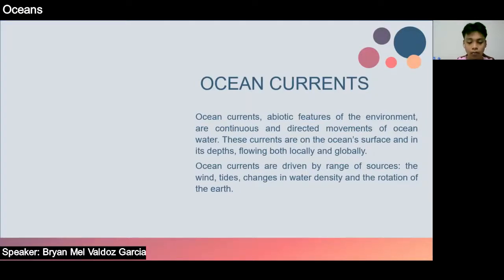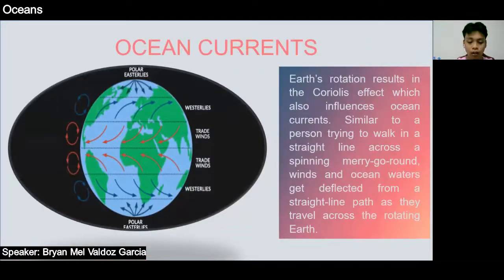Currents are generally measured in meters per second or in knots, where 1 knot equals 1.85 kilometers per hour or 1.15 miles per hour. Earth's rotation results in the Coriolis effect, which also influences ocean currents.